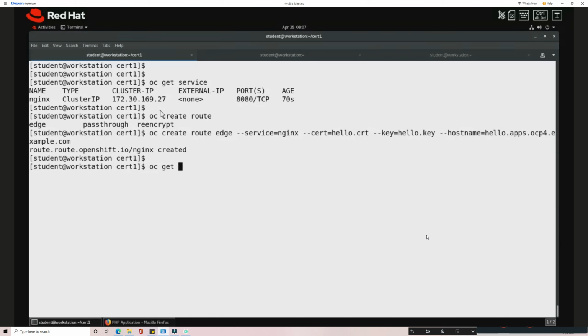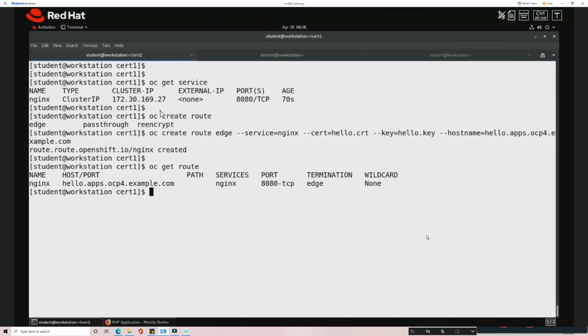You can now see oc get route. So the route is created, and you can see the route is having edge termination. And you can look into the route now. oc get route, the name of the route is Nginx, with -o yaml. If you look into this route now, you can see it has got the certificate, and the key information is available in the route itself.